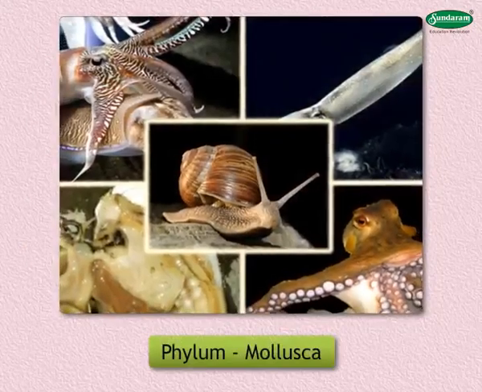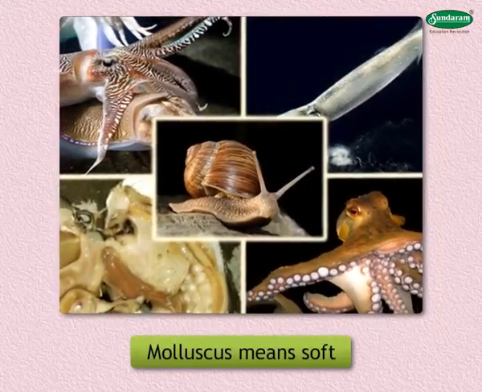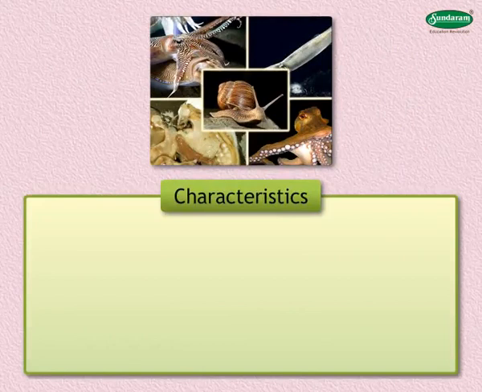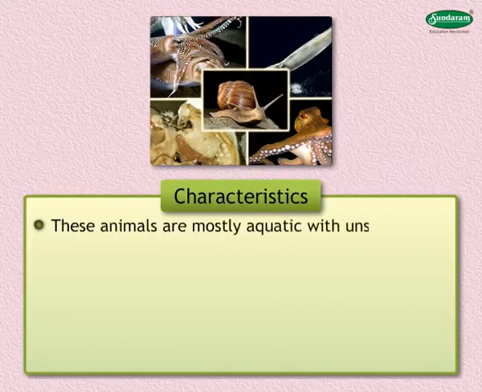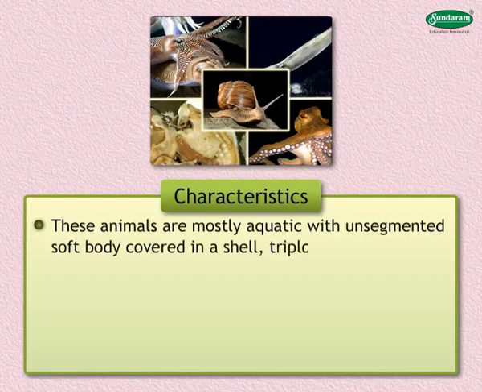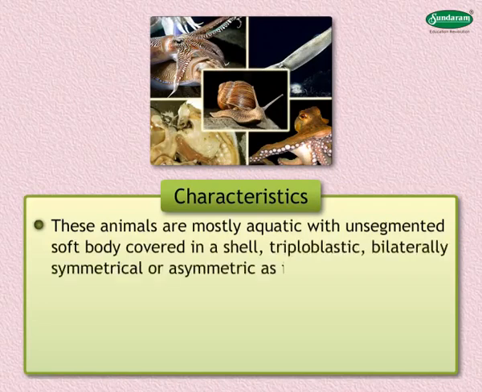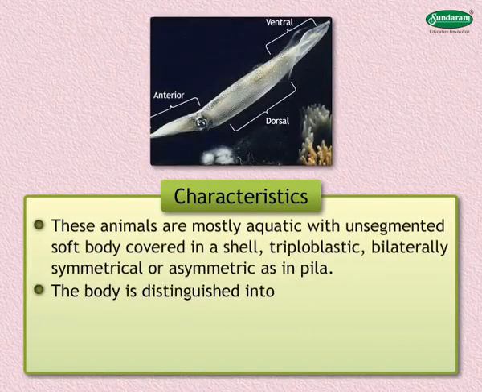Phylum Mollusca. Molluscus means soft. Following are the characteristics of animals belonging to phylum Mollusca. 1. These animals are mostly aquatic with unsegmented soft body covered in a shell, triploblastic, bilaterally symmetrical or asymmetric as in pila. 2. The body is distinguished into 3 parts.